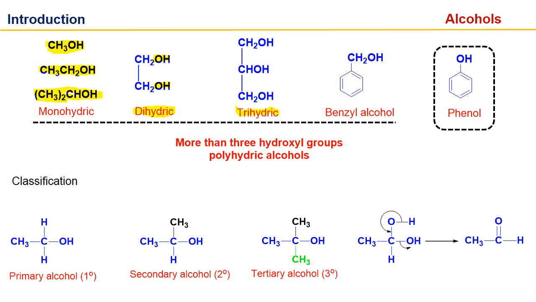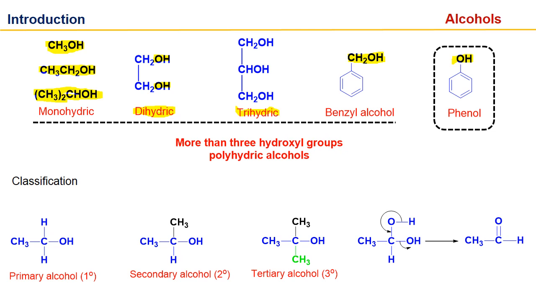And next is benzyl alcohol. When the side chain has a hydroxyl group, then it comes under the category of alcohol. But if the hydroxyl group is directly attached to the benzene ring, then it is a different category and is called phenol. If more than three hydroxyl groups are there in any compound, then that will be called polyhydric alcohols.